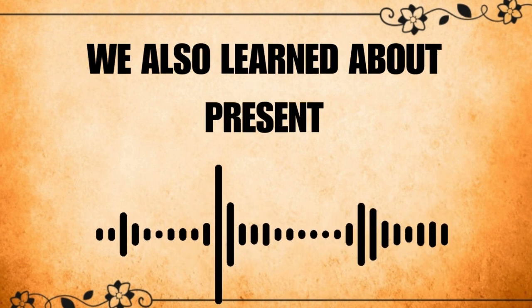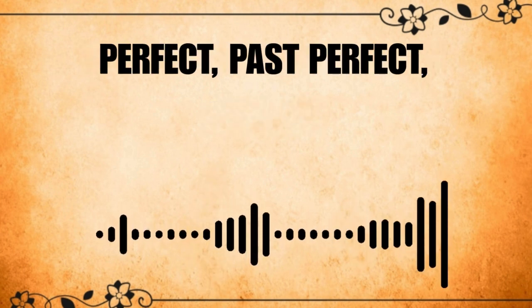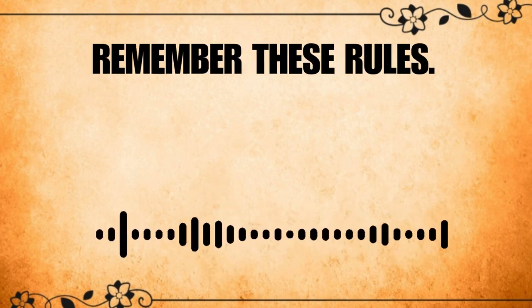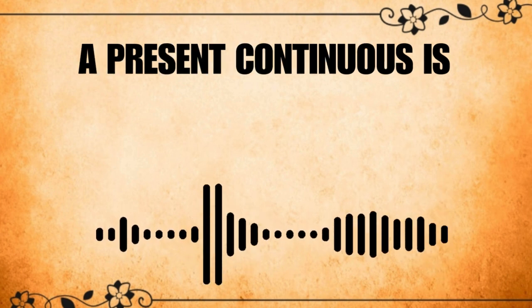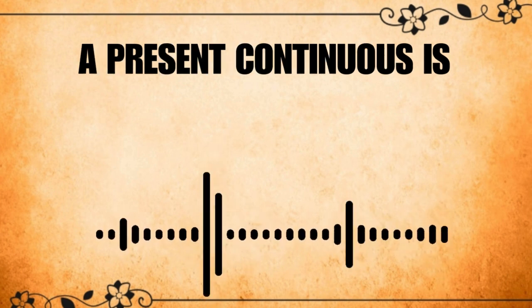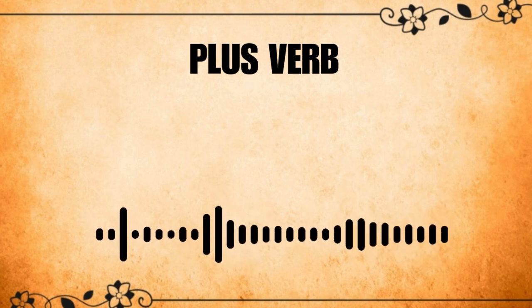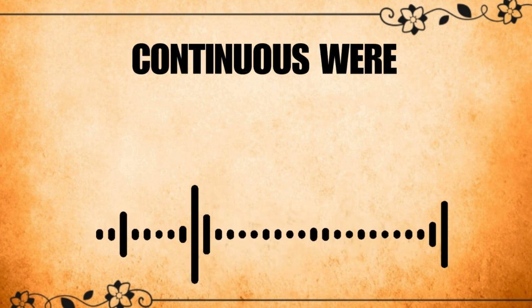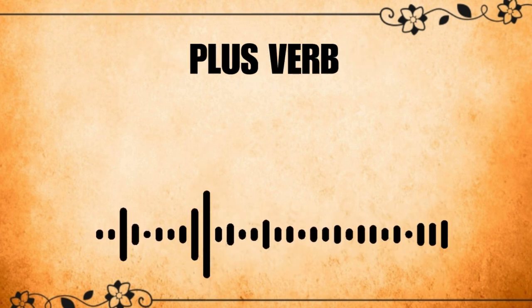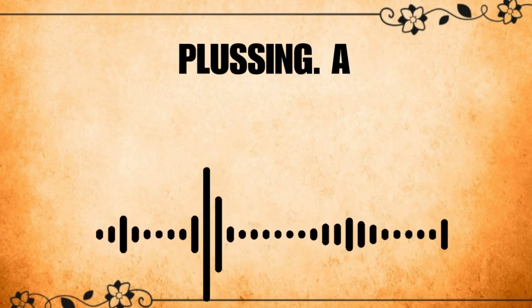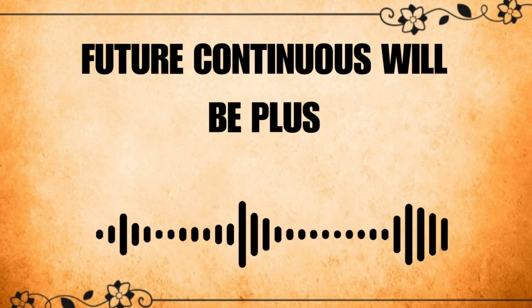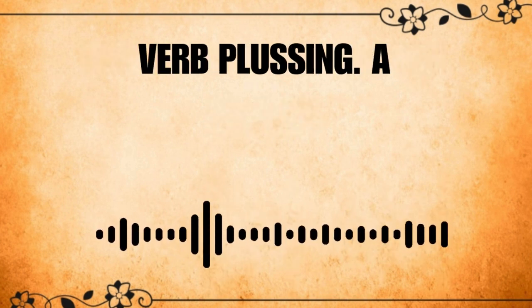We also learned about present perfect, past perfect, and future perfect. Remember these rules. A present continuous is plus verb plus -ing. Past continuous was or were plus verb plus -ing. A future continuous will be plus verb plus -ing.